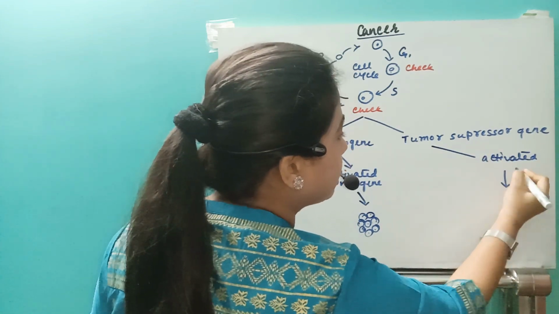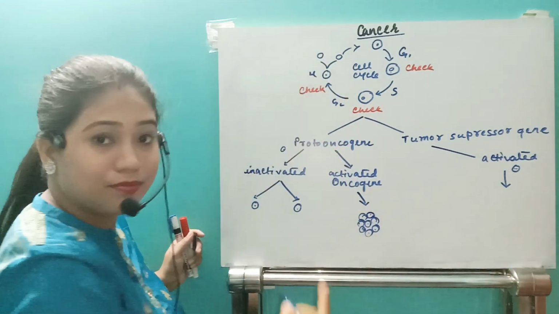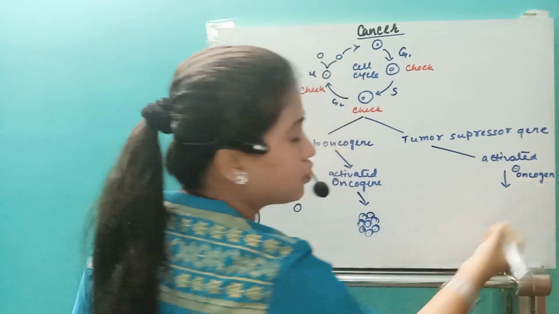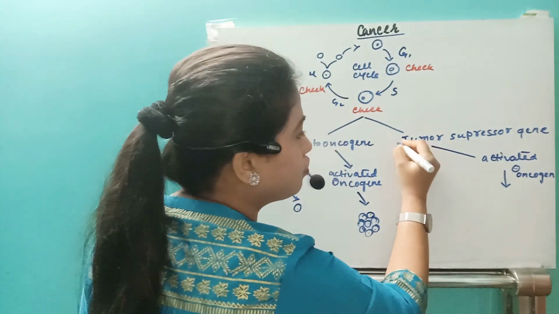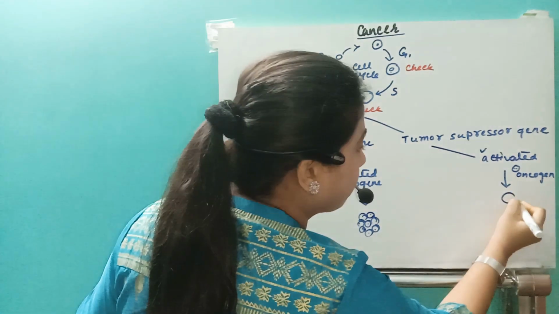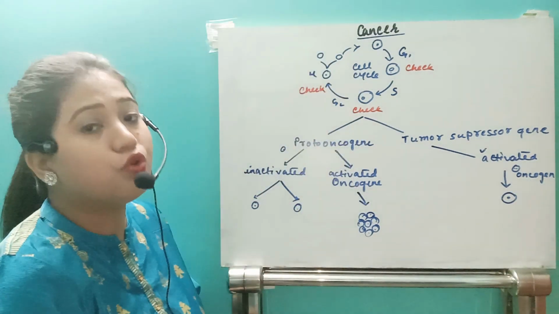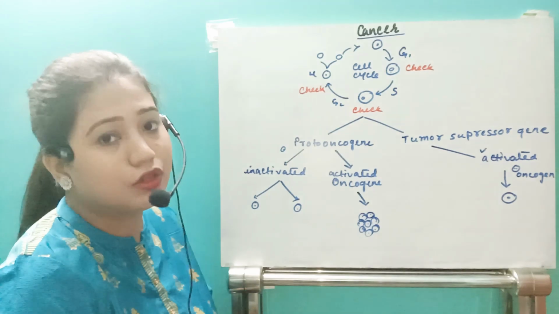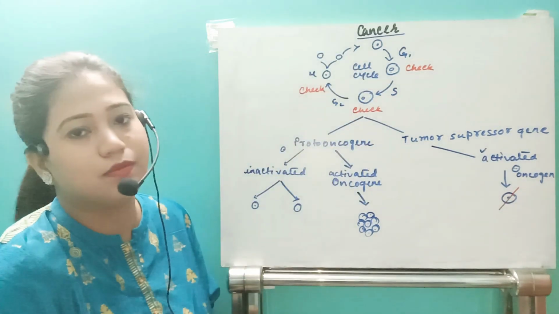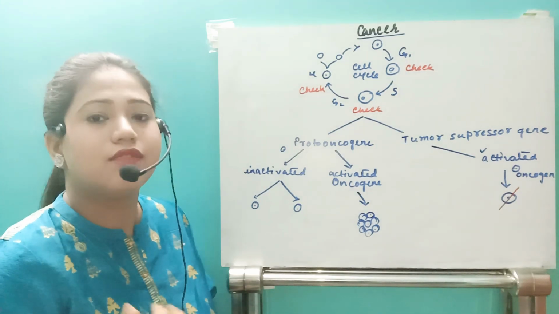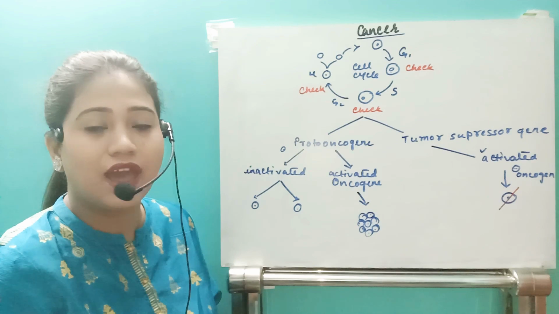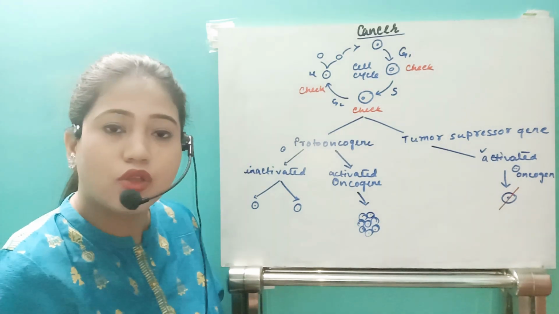Then if a cell develops an oncogene, due to the activation of the tumor suppressor gene, that cell will no more be able to undergo the cell cycle, and that cell will be destroyed. That is the function of our immune system, that it checks whether our body has some abnormal things going on or not.